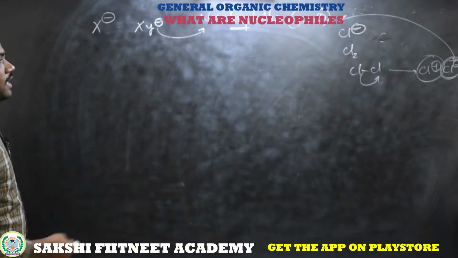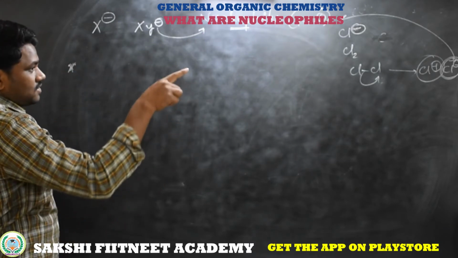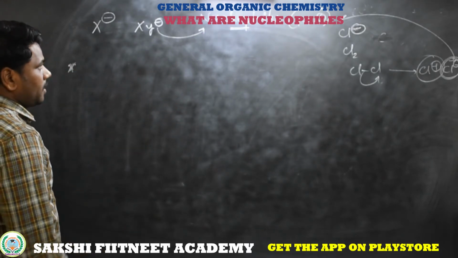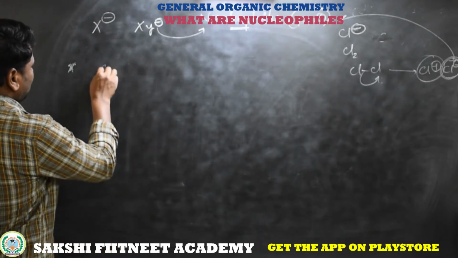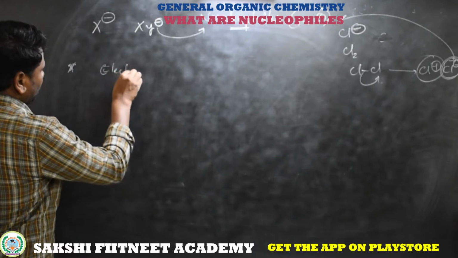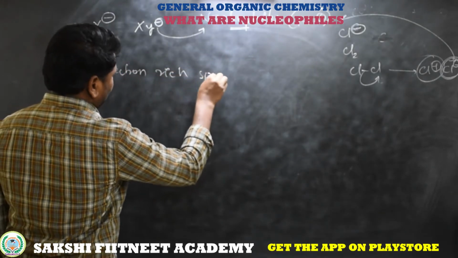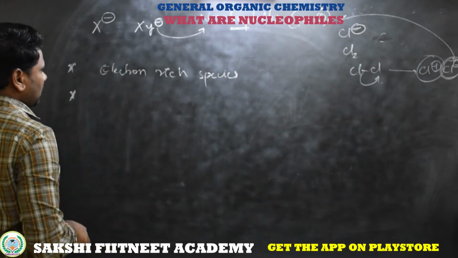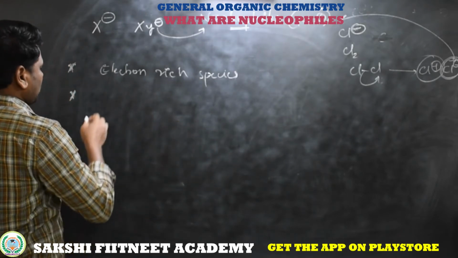So what are the common characteristics of these nucleophiles? As the electrons are there as a negative charge or lone pair, obviously these are electron rich species. So obviously these electron rich species are ready to attract a positive fragment.